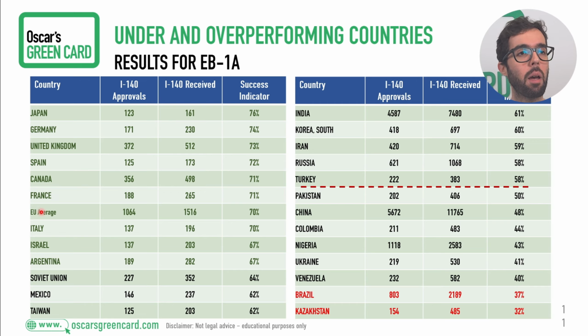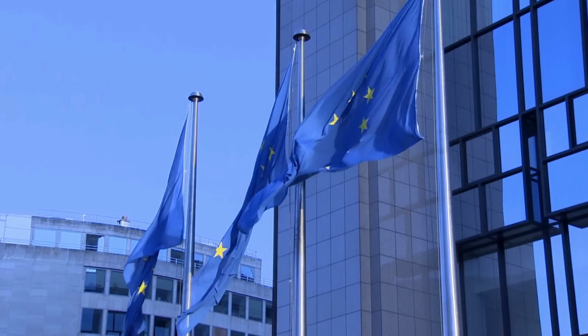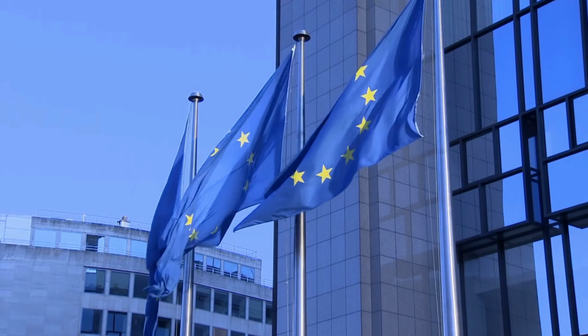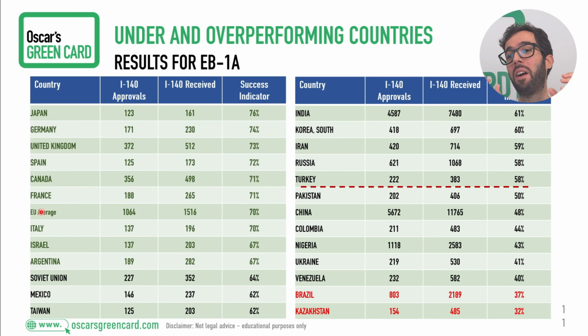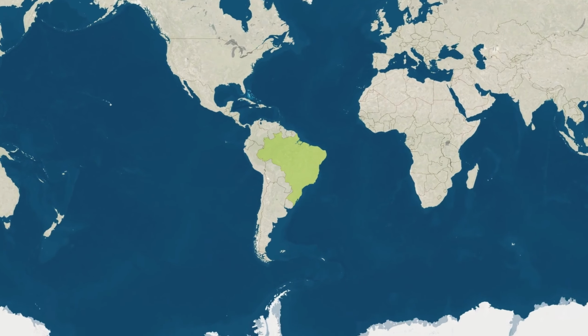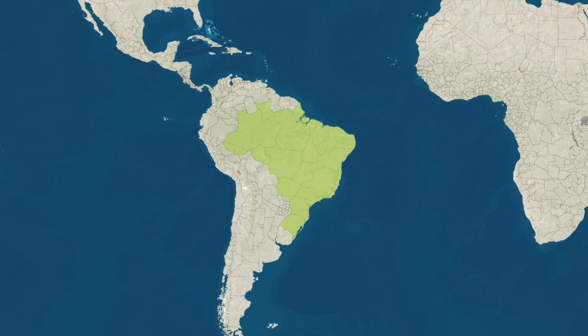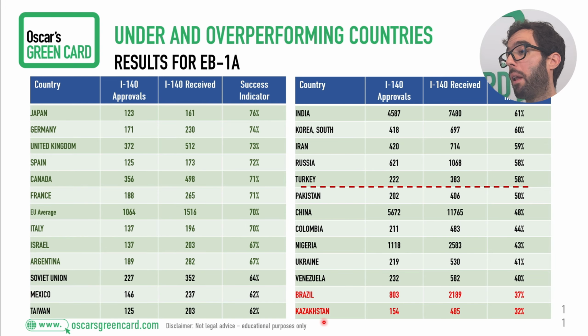And do note that in these tables, I include a European Union average, which is just for fun because we are European and we like to also see our union as a block, okay? But USCIS does not report that data. This was all our making. And here on the opposite side, we only have 2 countries, Brazil and Kazakhstan, who really underperform the global average.